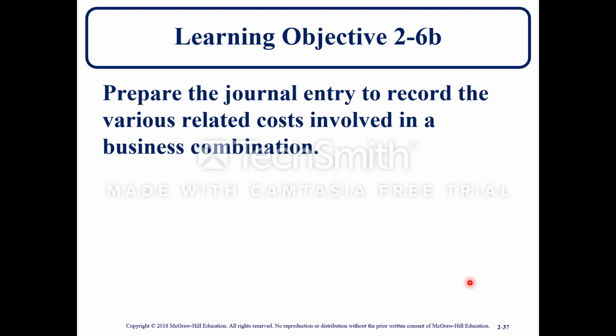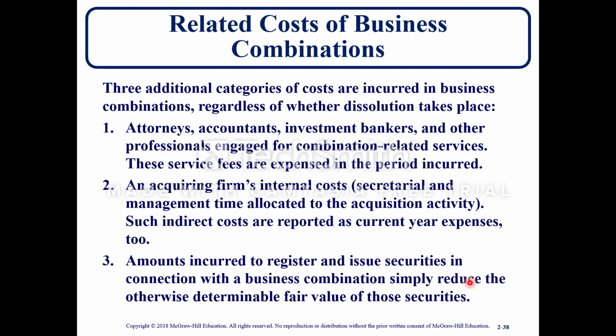Learning objective 2-6B, prepare the journal entry to record the various related costs involved in a business combination. So now you have some costs that are going to be involved. Lawyer costs, accountants costs, things that help you carry out the combination. And so 3 additional categories of costs are incurred in business combinations, regardless of whether dissolution takes place. So these are the related costs of business combinations.